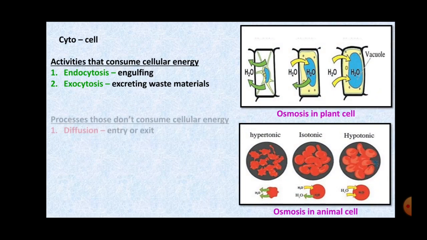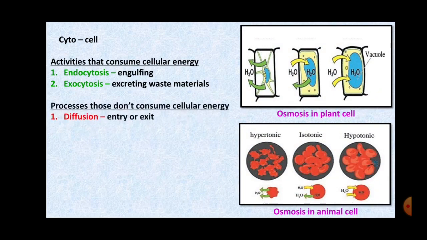Then we have the other processes which do not consume cellular energy. These are again two. First is diffusion. Diffusion means the entry or exit of small molecules like carbon dioxide or oxygen, right? So oxygen enters inside and carbon dioxide goes outside, this process is called diffusion, and it does not consume any cellular energy.